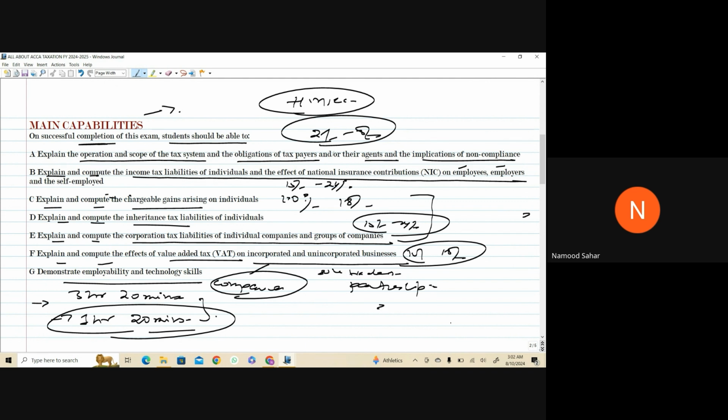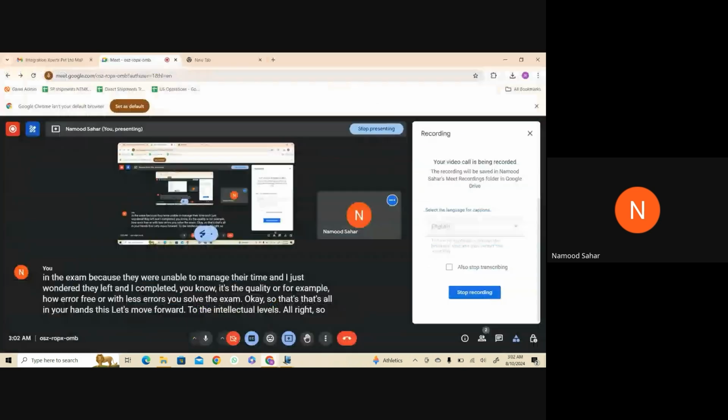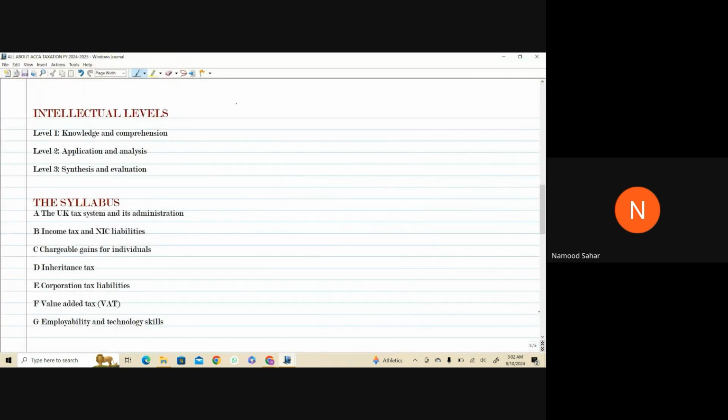Okay, let's move forward to the intellectual levels. For these intellectual levels, I always use an example of a ladder. Let's say the student is on the first step. The examiner expects the student to have full knowledge and comprehension of a topic. Let me give you an example here.